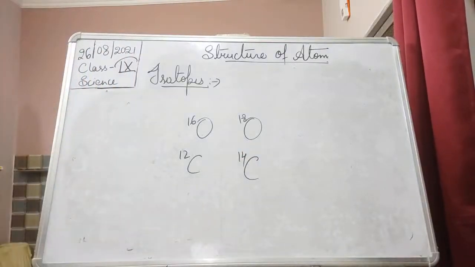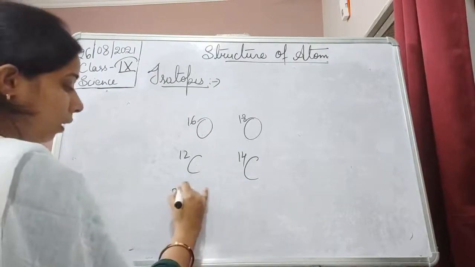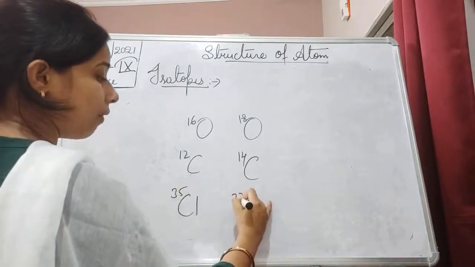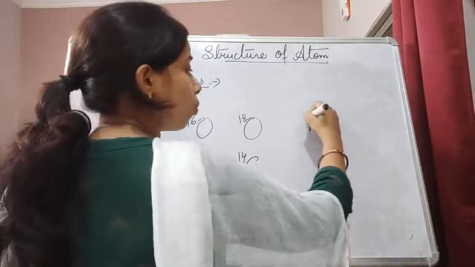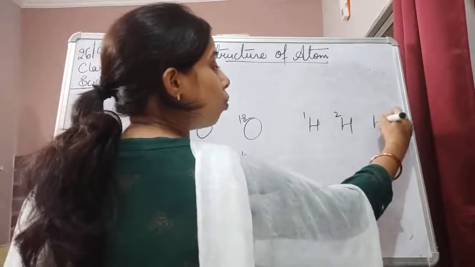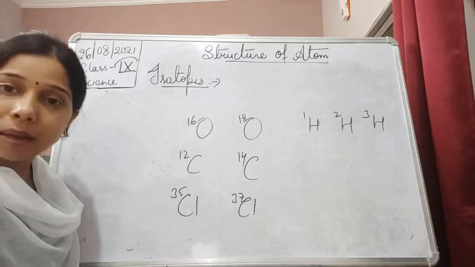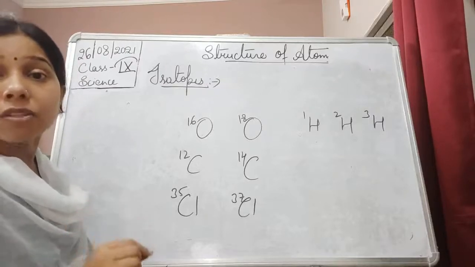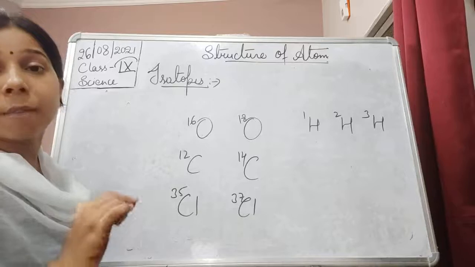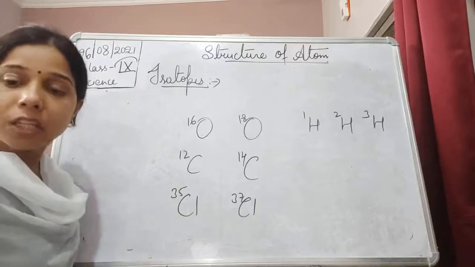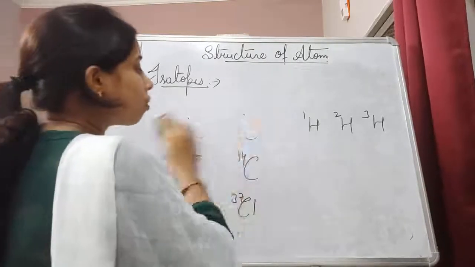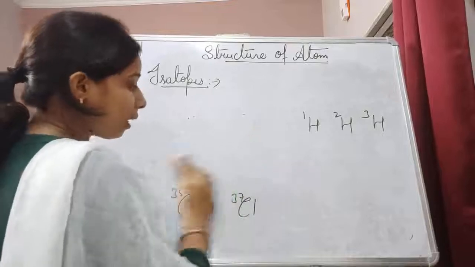Chlorine exists as chlorine 35 and chlorine 37. Hydrogen exists as 1, 2 and 3. So here you can see that it is the same element, but their mass numbers differ from each other. On the basis of that, we can define isotopes.